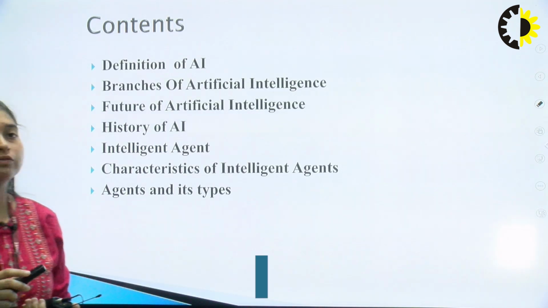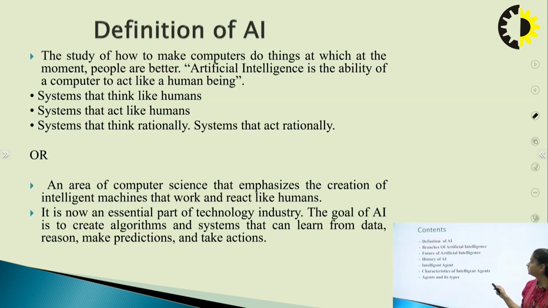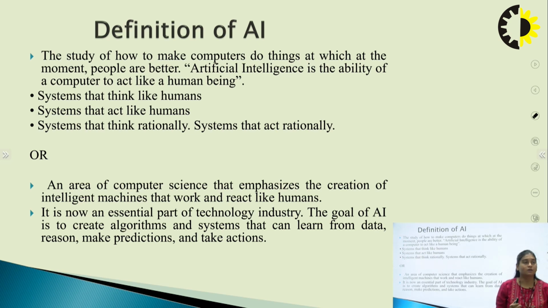These are some of the contents which I will be discussing in this PPT: the definition of AI, the branches of artificial intelligence, the future of AI and the history of AI, then intelligent agents and their characteristics, what agents are, and what the types of agents are. So let's move further. First we'll discuss what AI is.